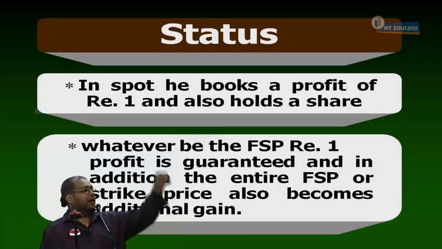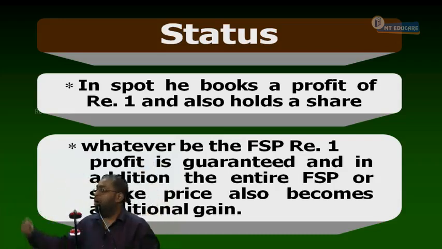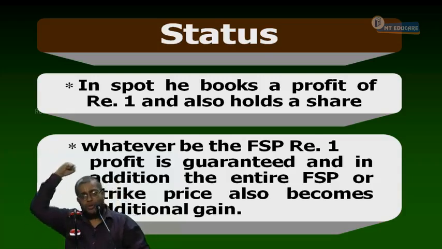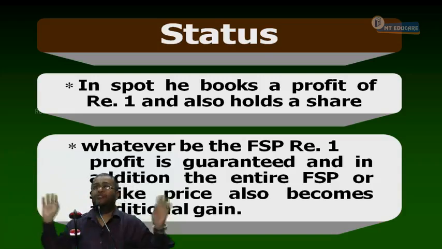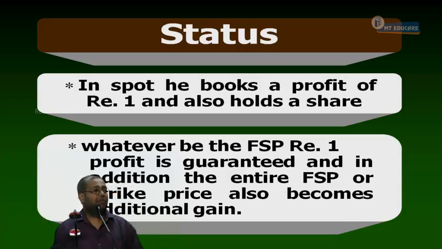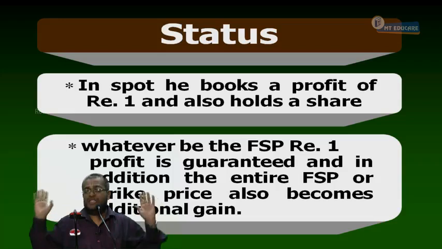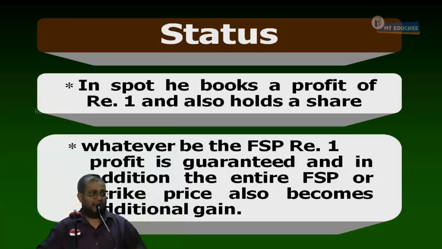If the other party exercises the call, he will give me 13. If you allow the call to lapse, I can sell at FSP. I can either get FSP or 13, a sure profit. So this is an additional gain for me. Yes or no? This is a strategy that gives me an arbitrage profit above the maximum value of the call.